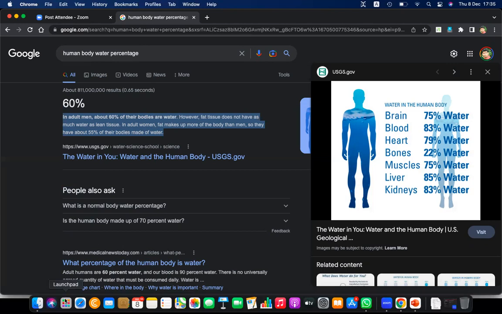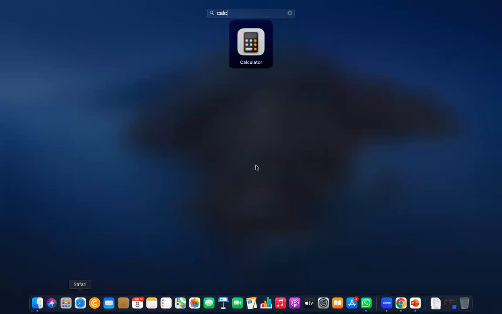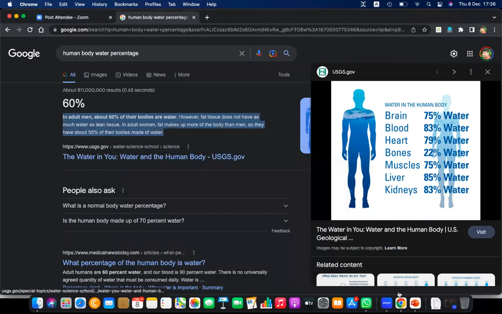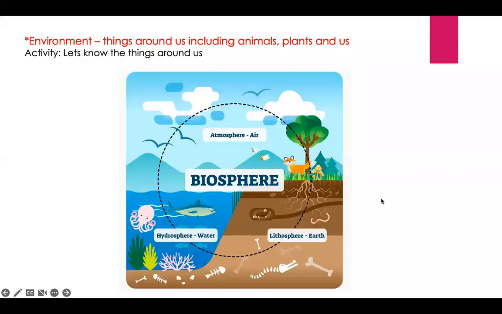If your weight is 30 kilograms, let's calculate and see. 30 multiplied by 0.6, and 18 kilograms of you is water. What will happen if this water is not there? Your weight will be only 12 kilograms. Right? Fully dry. No water. So water is really essential, right? It's a really essential thing for the planet to be habitable.